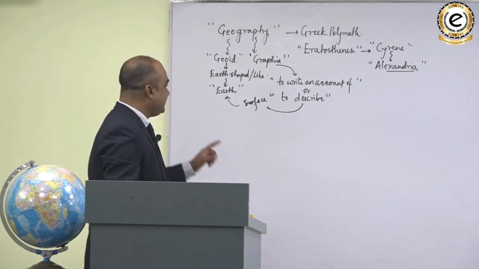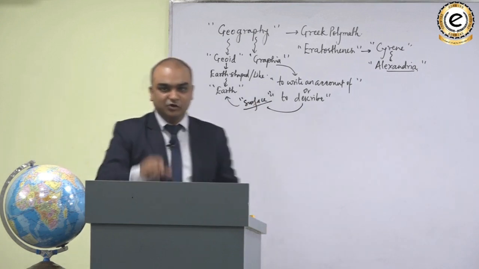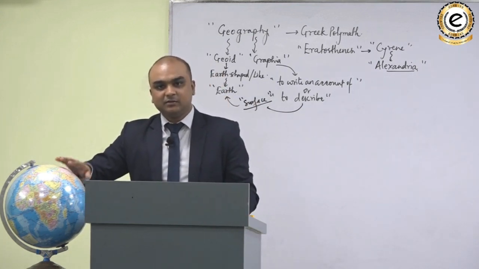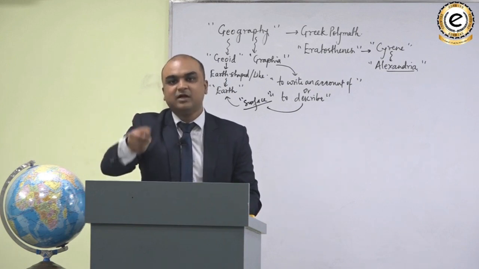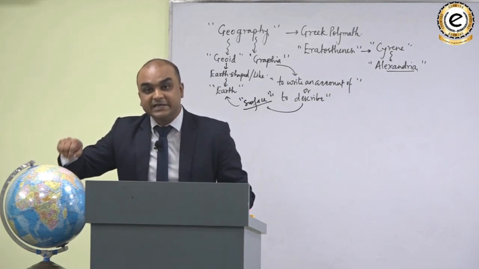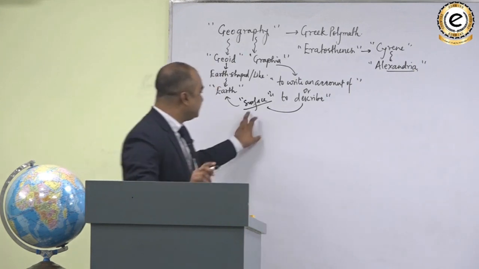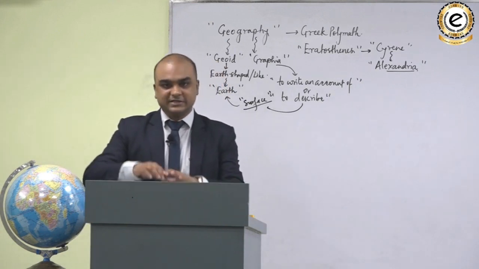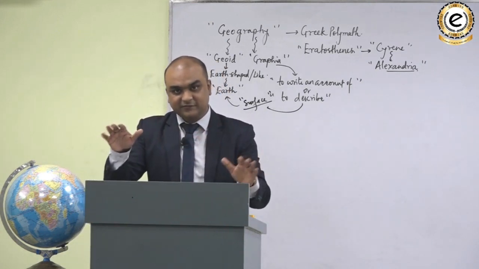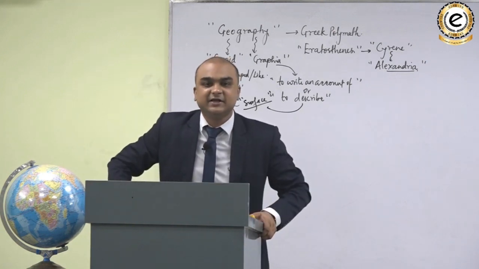So, when we say the surface of the Earth, we actually mean not only the surface of the Earth, but also the entire atmosphere and the depth in the Earth's crust to which mankind has gone. Do you understand that? So the term surface of the Earth includes the atmosphere, the Earth's surface, and the depth in the crust to which mankind has penetrated.